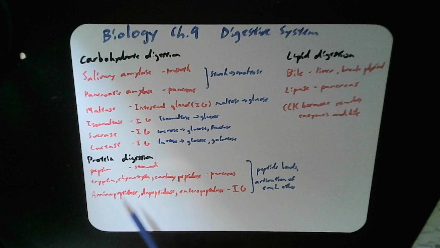We have the trypsin, chymotrypsin, and carboxypeptidase A and B, secreted by your pancreas, and therefore breaking down specific peptide bonds. And if you look at carboxypeptidase, carboxy, so that breaks down the amino acids from the C terminal, the carboxyl terminal.